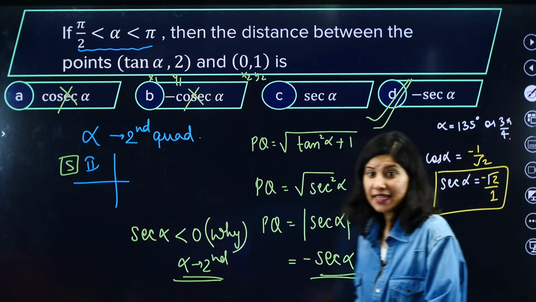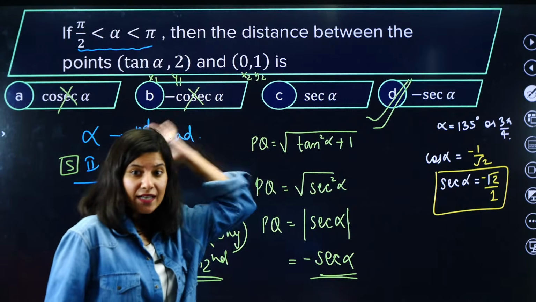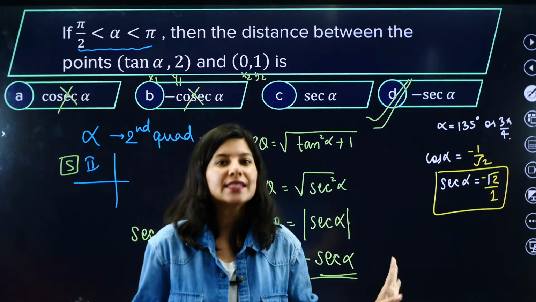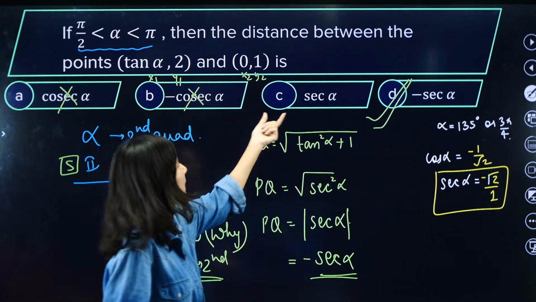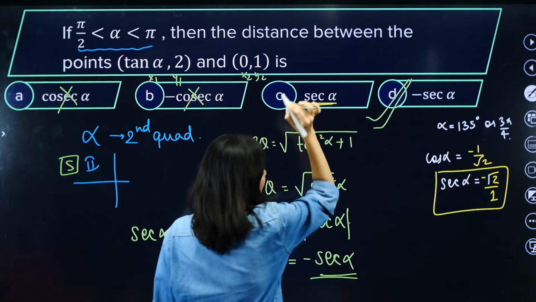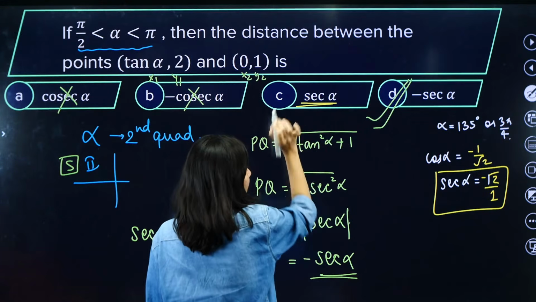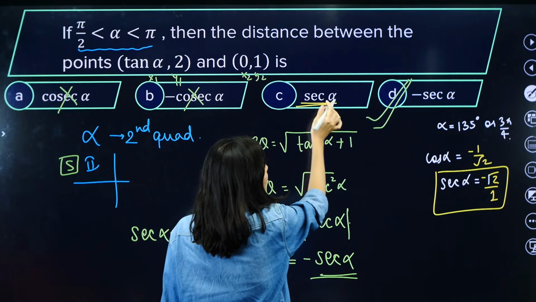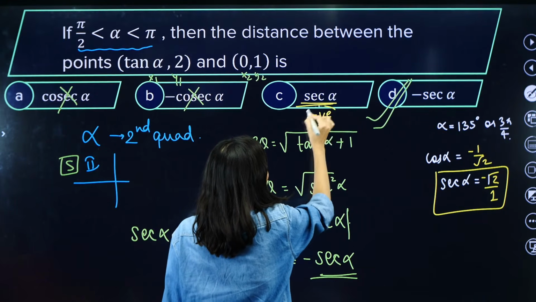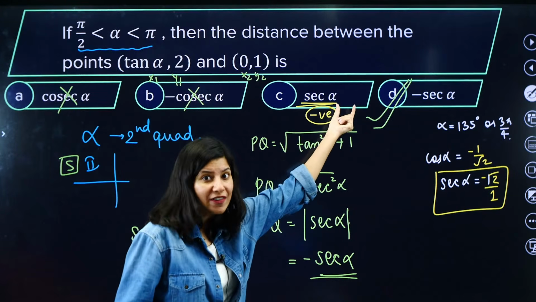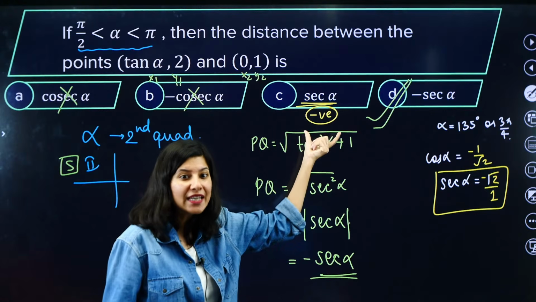So what you are saying is, if option C is correct, let us for an instant see that sec alpha is the answer. If this is the correct answer, then tell me, will the value of sec alpha be a negative value or a positive value? Obviously a negative value, because if alpha is in the second quadrant, sec alpha will be negative.